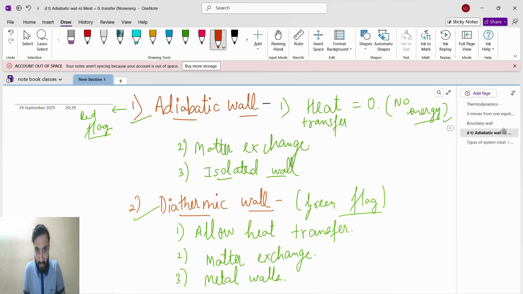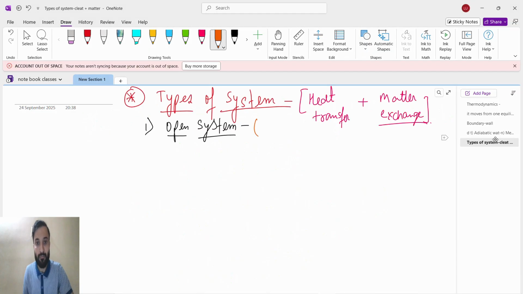Adiabatic wall means isolated wall, so no heat transfer. But since it is an open system, matter exchange can happen.